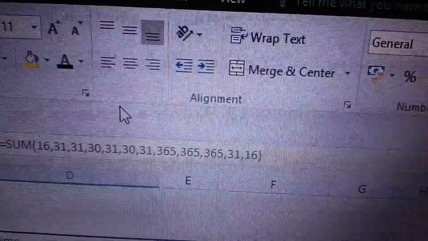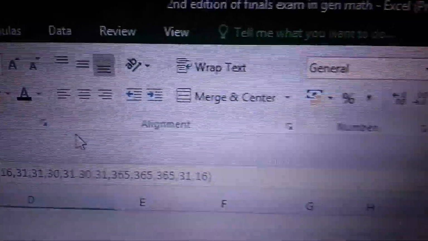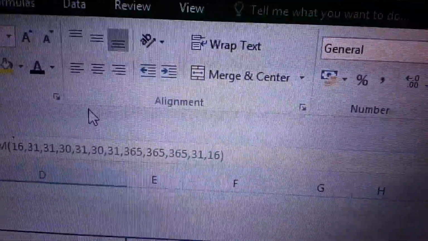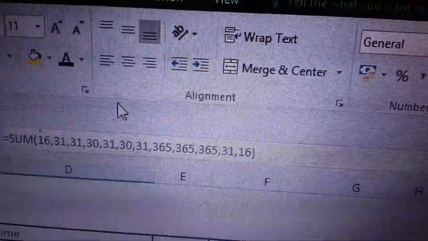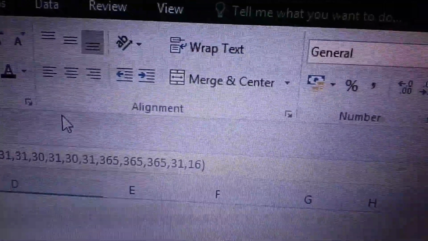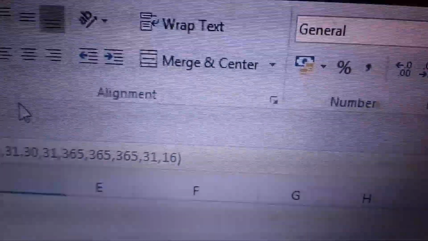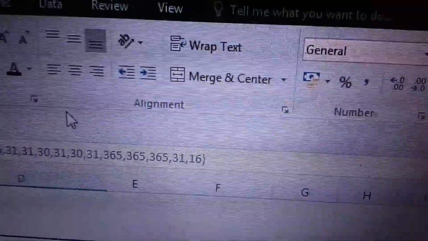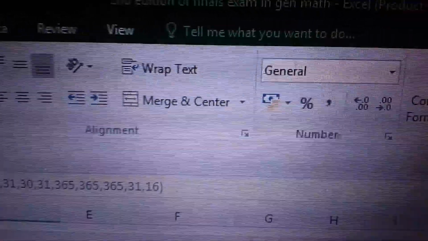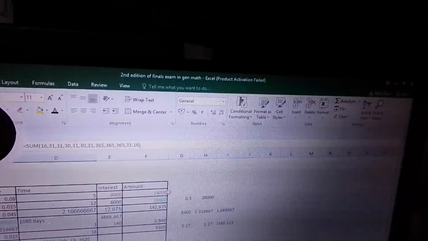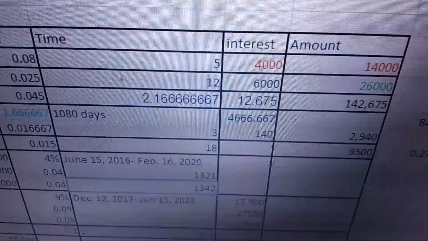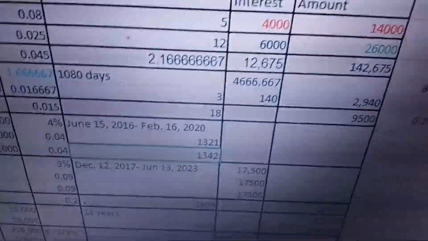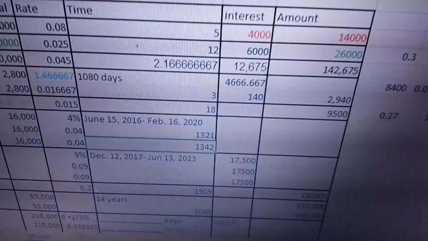You only do the division when you're doing small parts, but when you're doing a whole year, you can do the whole year muna. So 365 plus 365 plus 365 until 2019. And then in 2020, we have 31 for January and plus 16 for February. Then when I summed everything all together, I get 1,342 days.